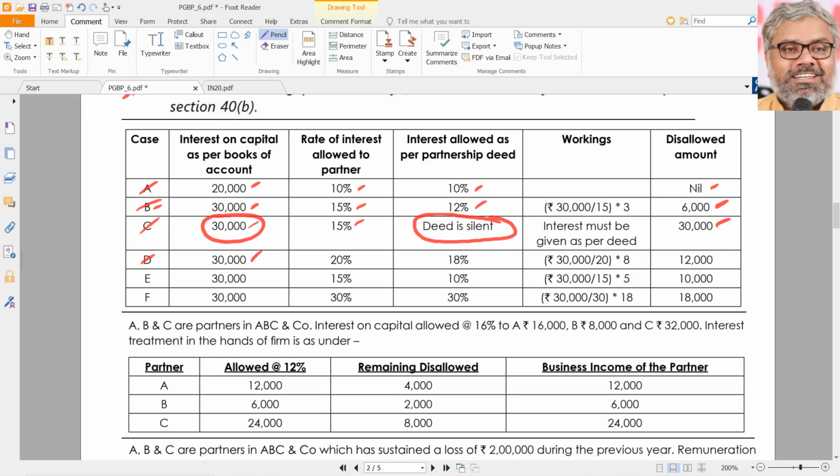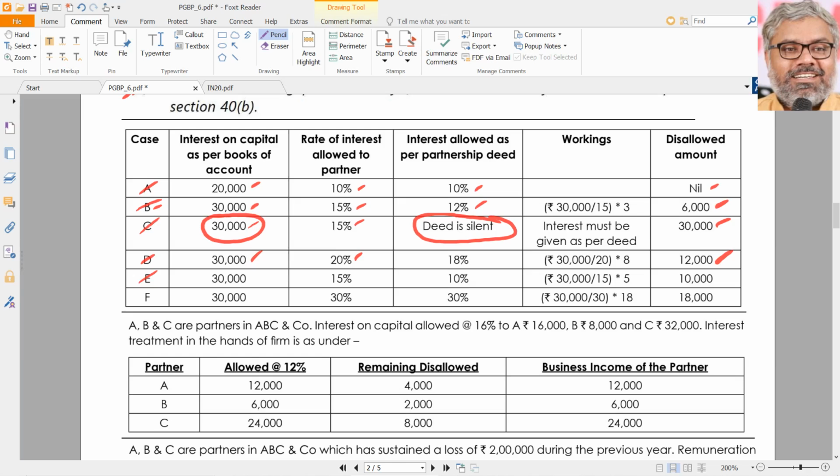Then case D. The amount of interest is 30,000. It was allowed at the rate of 20%, whereas the interest allowed in the partnership deed is only 18%. It doesn't matter. As far as 40B is concerned, anything in excess of 12% shall become disallowed. So if 30,000 represents 20%, the excess over 12% is 8%. So 1,500 into 8, that will be 12,000 disallowance in case D.